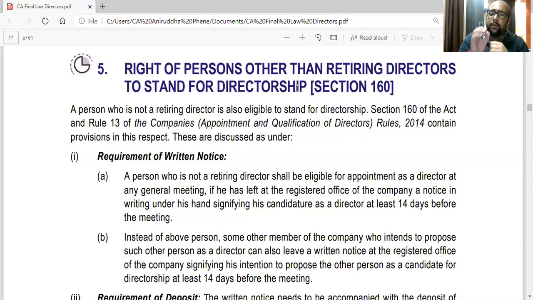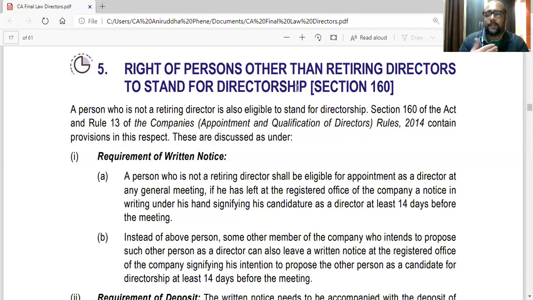But here, to check the seriousness, a deposit of rupees 1 lakh has to be paid to the company. If this person gets appointed as a director, then the deposit will be refunded. If not, the deposit will be forfeited. Or if he gets at least 25% of the votes in his favor, the deposit can be refunded.